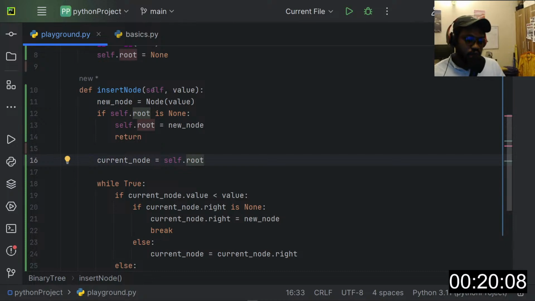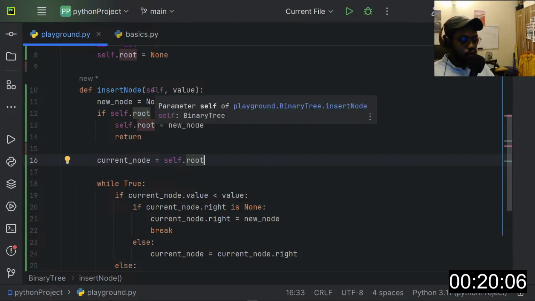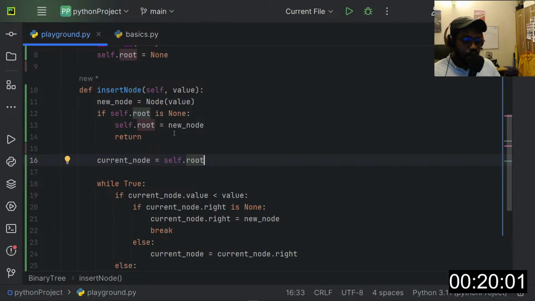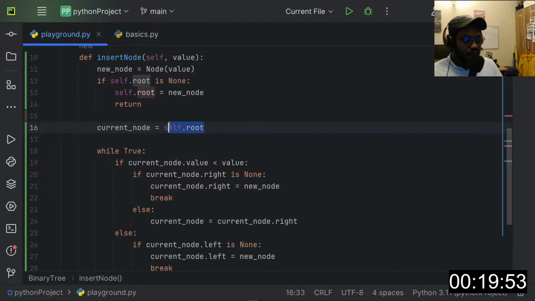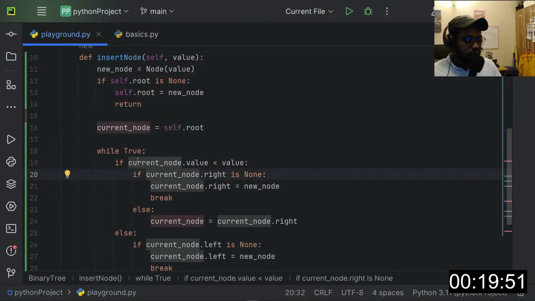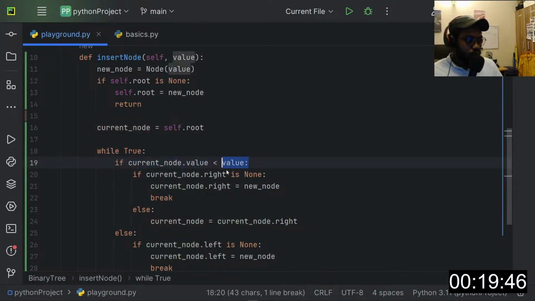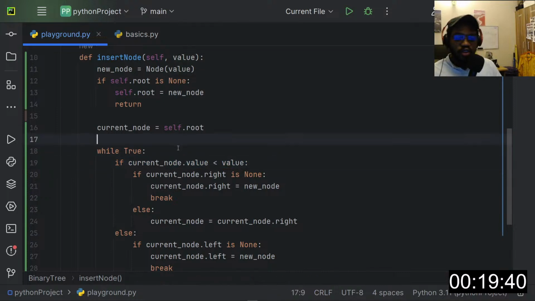What are the conditions for a node to become the right or left child of a parent node? If our value is superior to the current node value, then it will become the right child node, right?